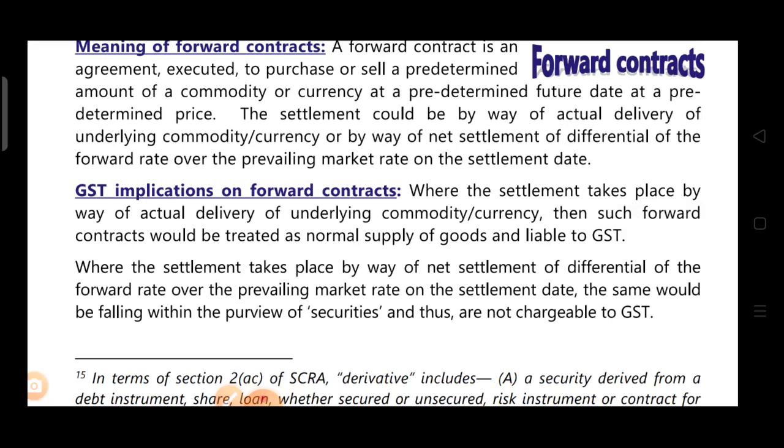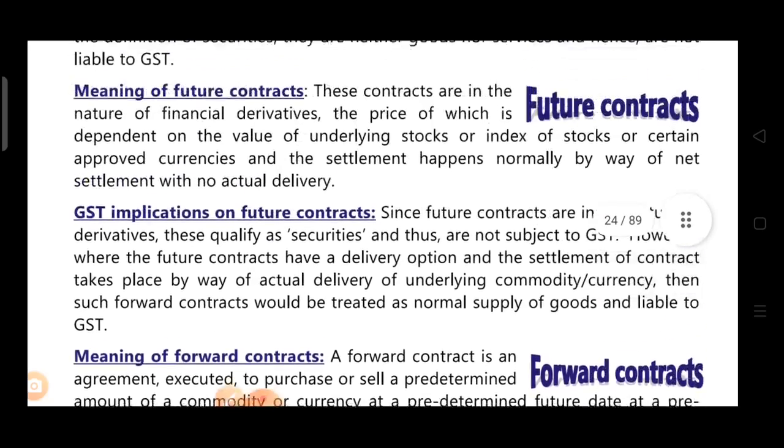Now, what is the GST implication of a forward contract in which everything is predetermined, the future date and price? Where the settlement takes place by way of actual delivery of the underlying commodity or currency, then such a forward contract would be treated as a normal supply of goods and liable to GST. Like in the case of a futures contract, settlement can be done by way of actual delivery, or by way of net settlement. If it's done by net settlement, then no supply. But if it's done by actual delivery, then it is supply and liable to GST. Same is the case with futures contracts.